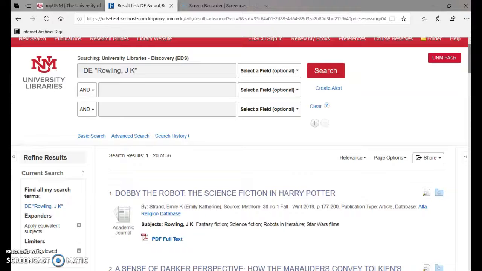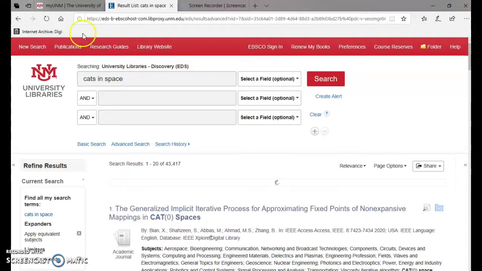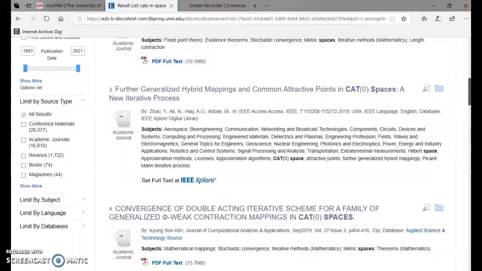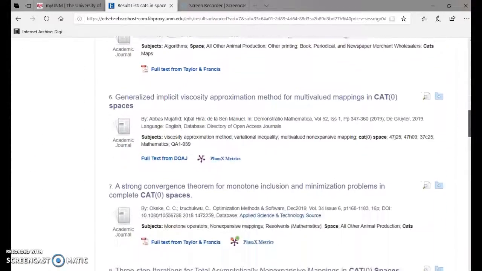Okay, so when I want you guys to find your 5 sources, right? Let's see if there are cats in space. Just go through and look for what you think you might be able to find. That has nothing to do with anything. I'm extremely disappointed in the results for Cats in Space, guys.